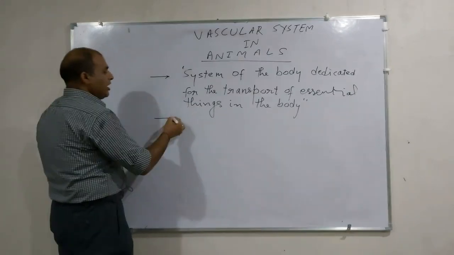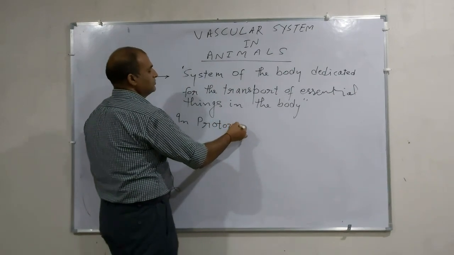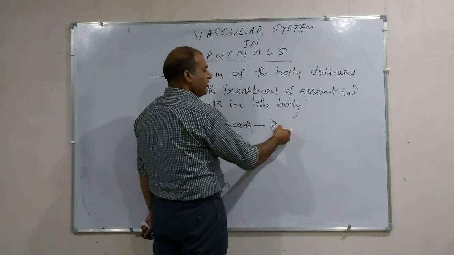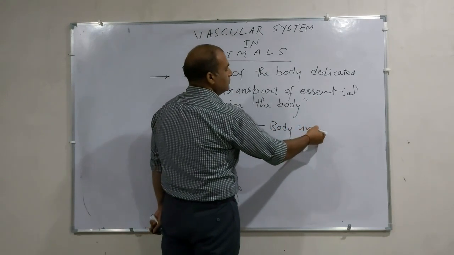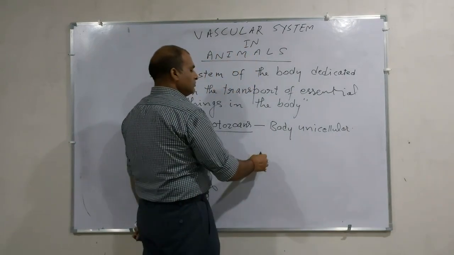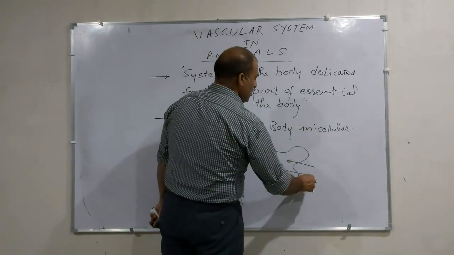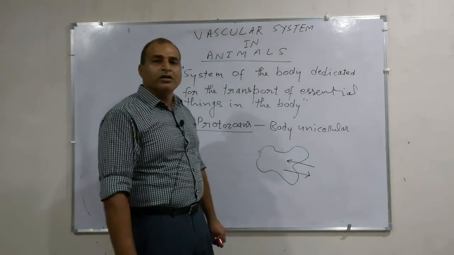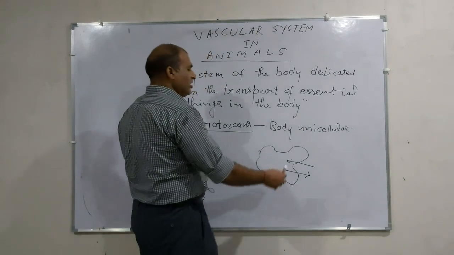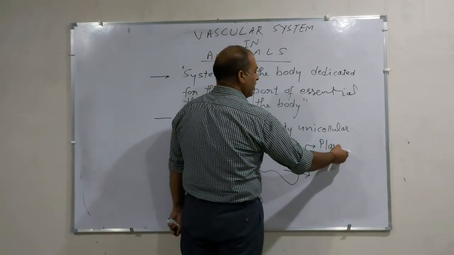First of all, in protozoans, the body is unicellular. Every kind of exchange between the cell and the surrounding medium takes place through the general body surface, which is known as the plasmalemma.